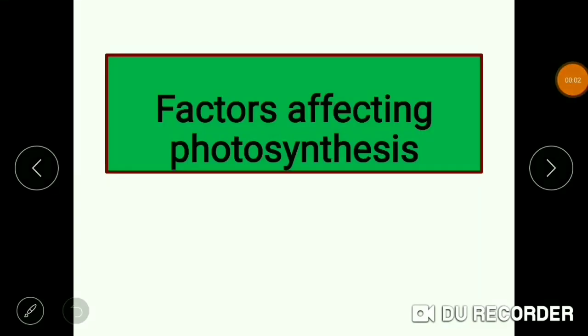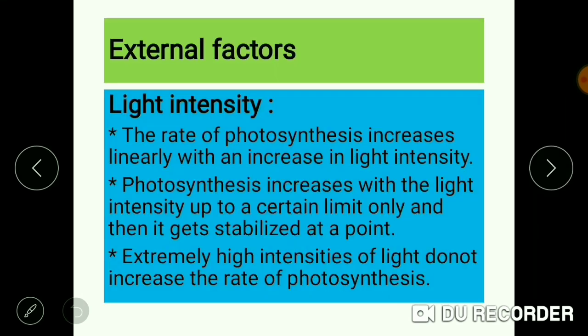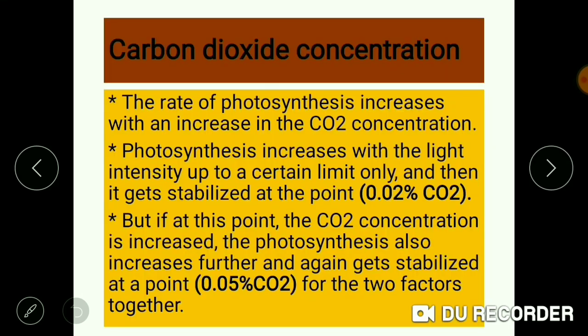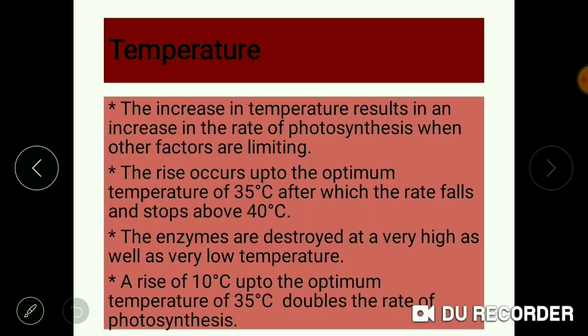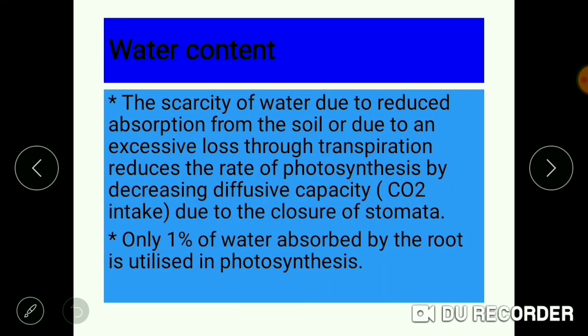Hello students, today's topic is factors affecting photosynthesis. So there are two factors, external factors as well as internal factors. We'll start with the external factors first. There are four external factors: light intensity, carbon dioxide concentration, temperature and water content.